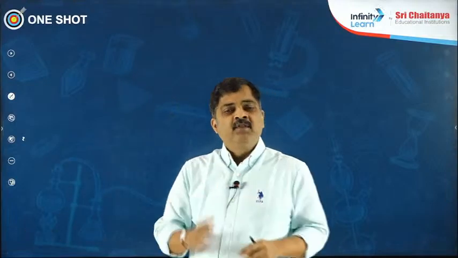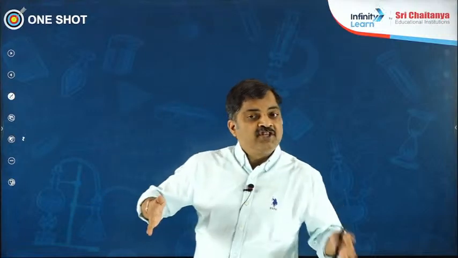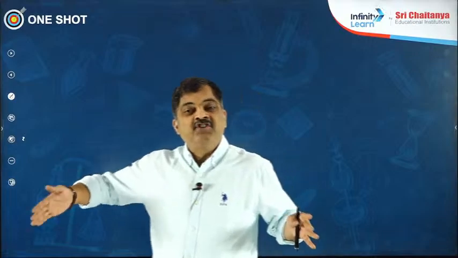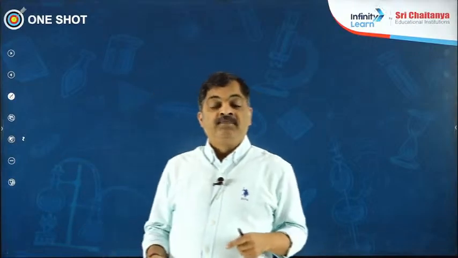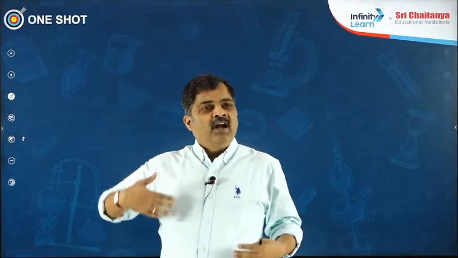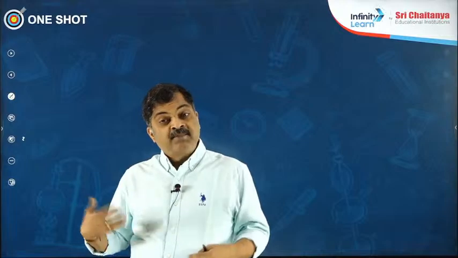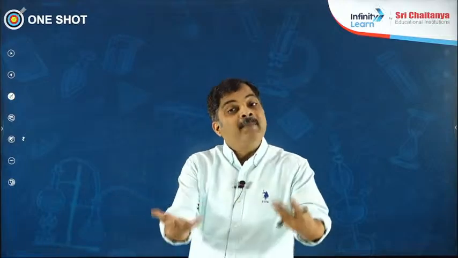And the last point, what is the meaning of development? All the changes occurring from seed germination to senescence, aging of plant parts, all that put together is said to be development of an organism. If I talk about a plant, all right, does it include germination of seed? Yes. Vegetative growth? Yes. Reproductive growth? Yes. Differentiation? Yes. Dedifferentiation? Yes. Dormancy? Yes. Senescence, aging? Yes.